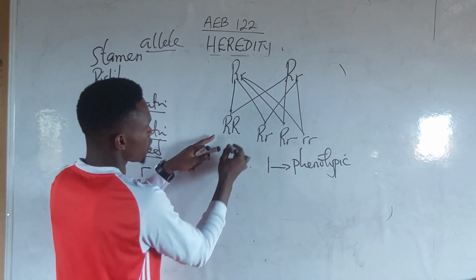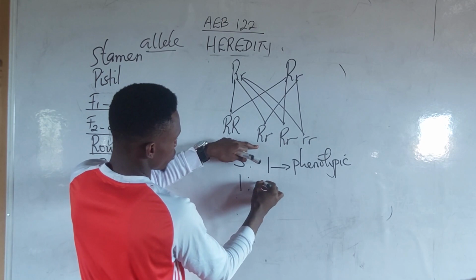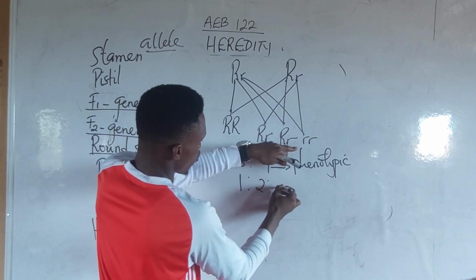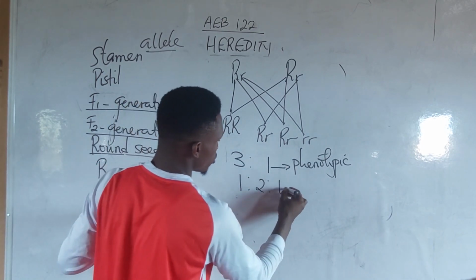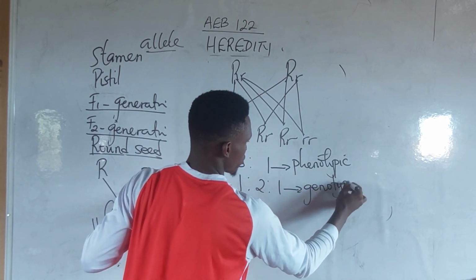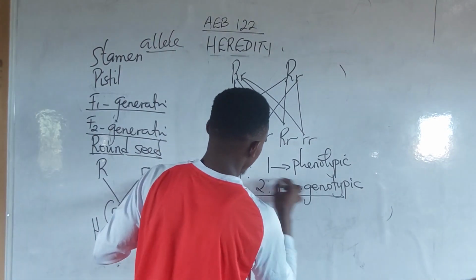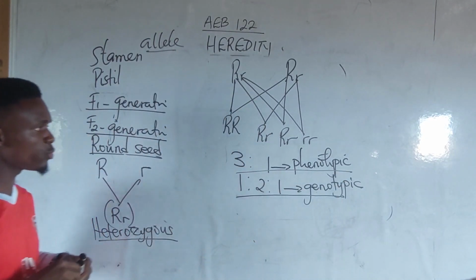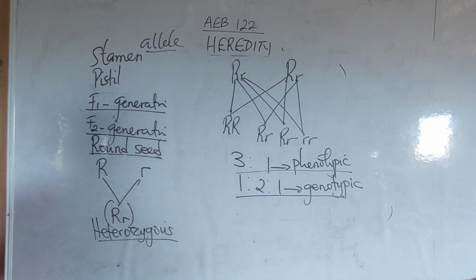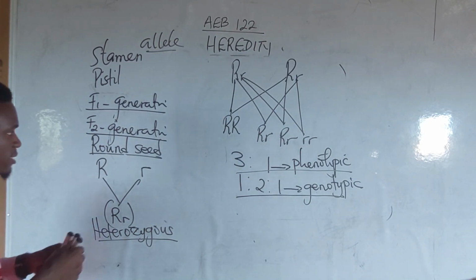ratio. Now, we have 1 homozygous round, 2 heterozygous round, and 1 homozygous wrinkle. We call this the genotypic ratio. Then after doing this, he postulated the first and second law of genetics. Before I do that, take note of this.